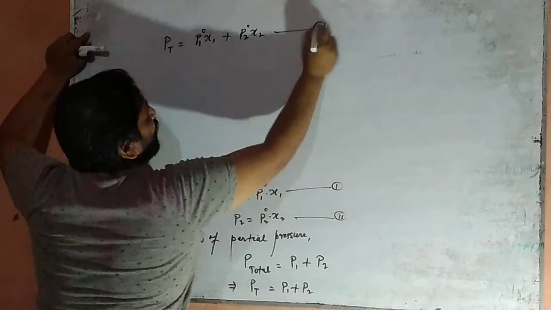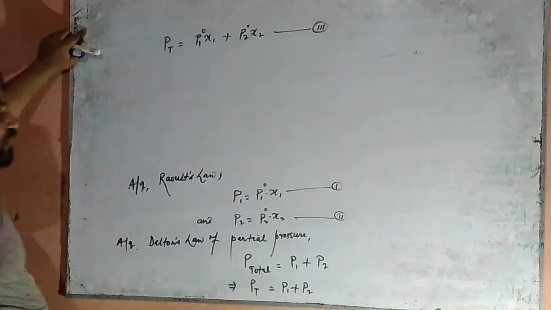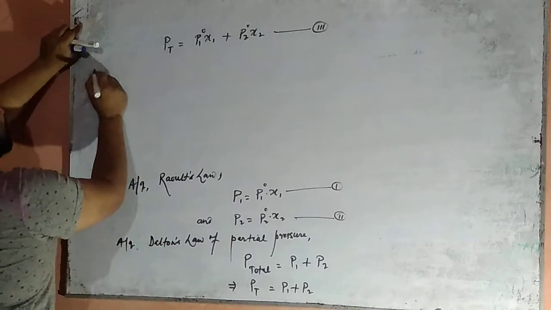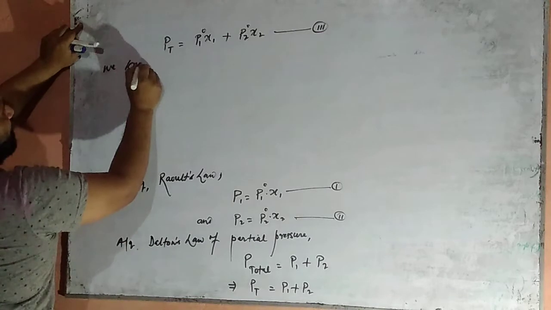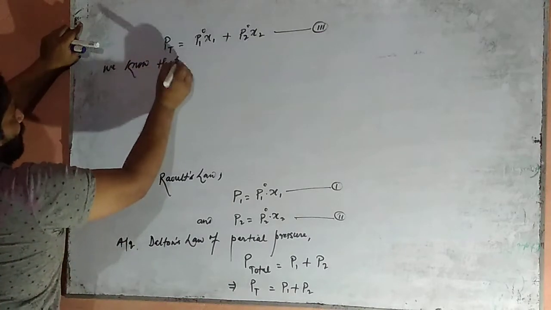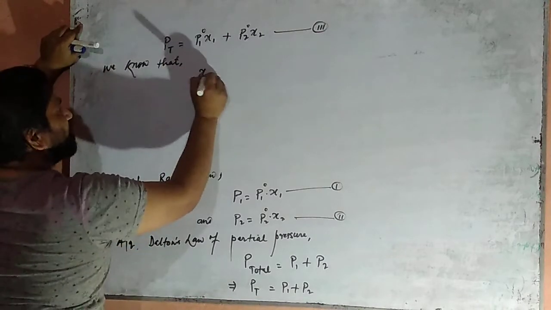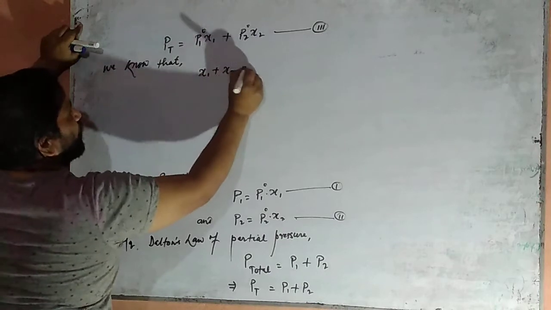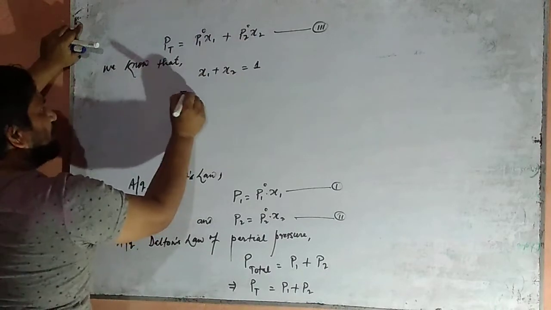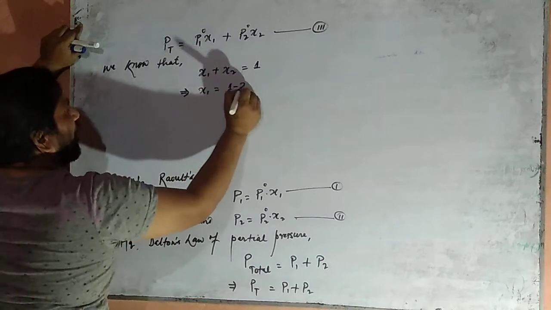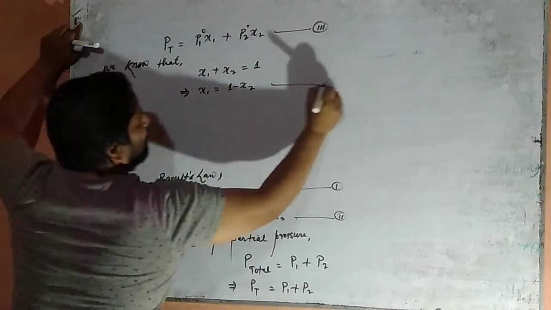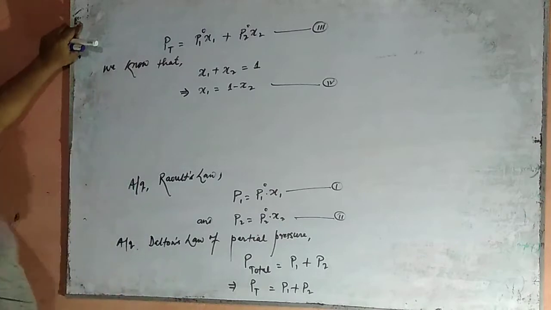This becomes equation number 3. And now we know that X1 plus X2 equals 1, that is X1 is equal to 1 minus X2. This is relation number 4.